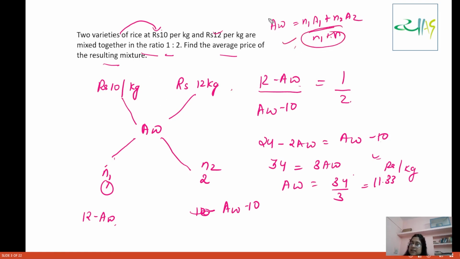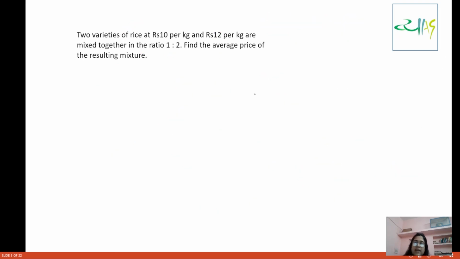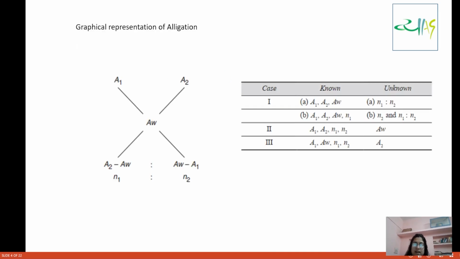But see, every time we have to find A1 or A2 or N1 or N2, all these things, so it will be cumbersome. But from here we can find very easily. So this is basically what the allocation method is. Please observe very nicely what we are writing as AW, A1, A2, N1 and N2, so that it becomes very clear to you. I hope this graphical representation is very clear.